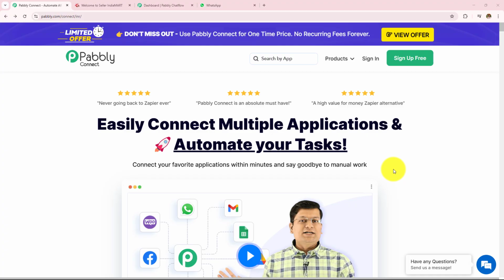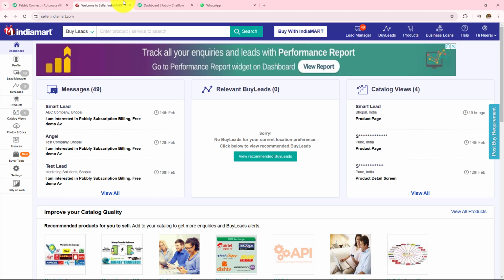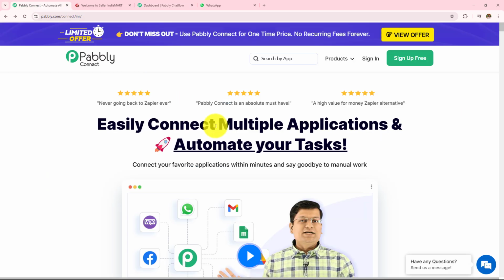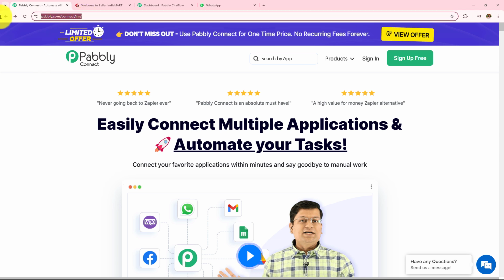In this video, we are going to learn how to send WhatsApp message to IndiaMart leads and inquiries for plywood business. For this, we are going to create automation between IndiaMart and Pabli Chatflow with the help of which we are going to send WhatsApp message with the help of Pabli Connect. So this is the landing page of Pabli, and you can visit this simply by typing pabli.com/connect/inr/ in your browser.